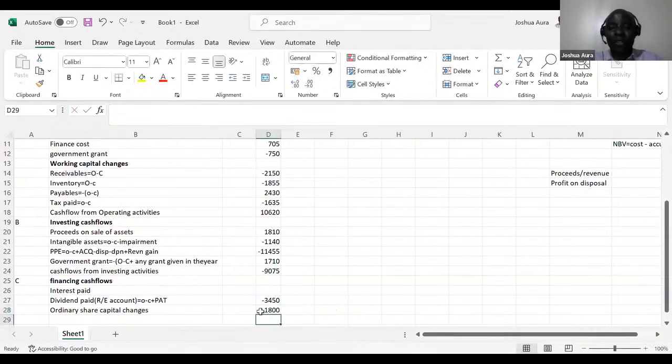And then of course you can see here, we had 1,800. So it's like we issued new shares and we received 1,800. I don't have to say we issued, because when I put a minus there, I've been able to take care of whatever sign is there. So then, ladies and gentlemen, what have you understood from my explanation? What have you understood about this share capital?